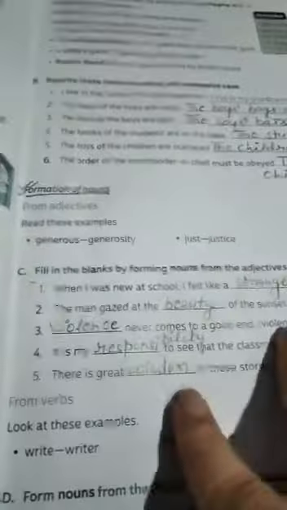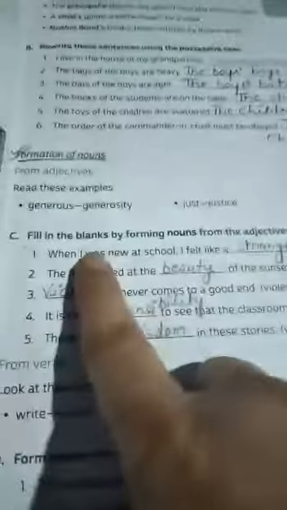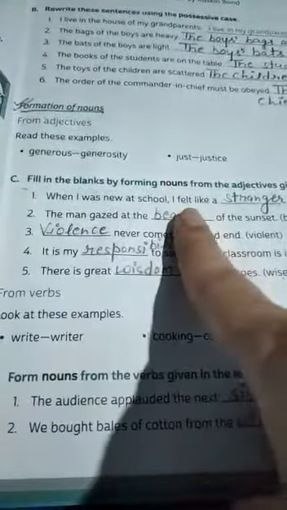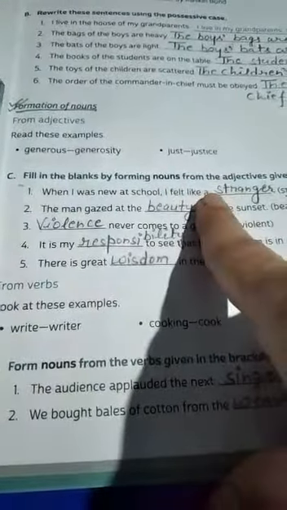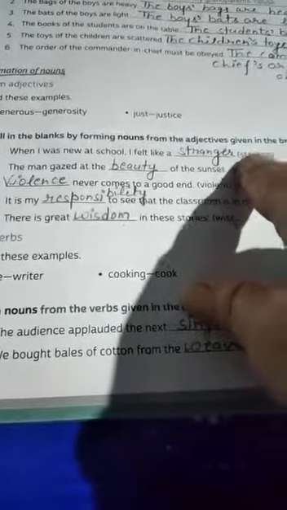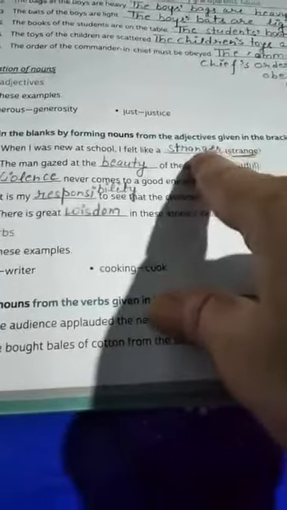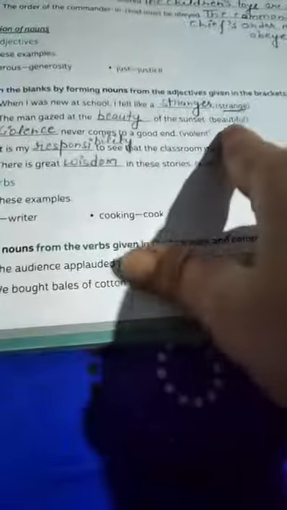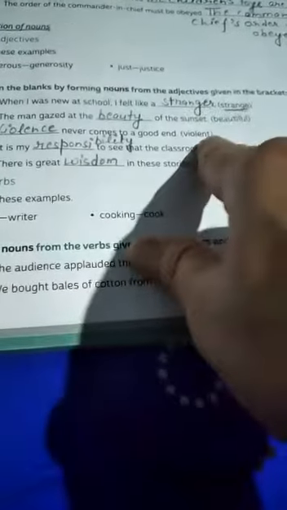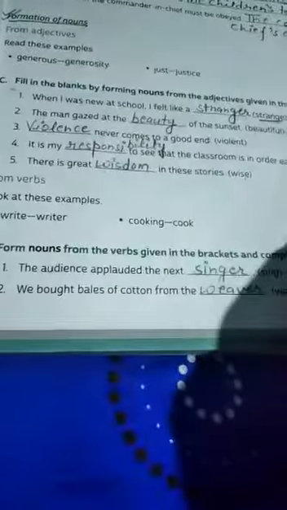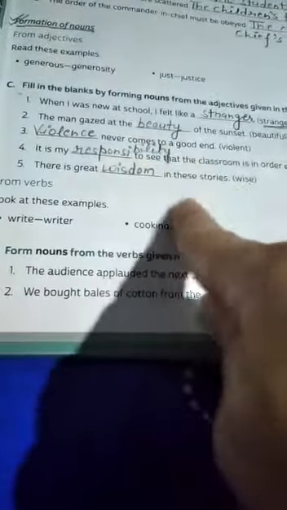Okay. Next, formation of nouns. In this exercise, you are going to learn how to change the adjective word into noun. First word is strange. Stranger, this is an adjective. You have to change it into noun. Beautiful, beauty. Violent, violence. Responsible, responsibility. Wise, wisdom. Okay. Now do this exercise yourself.